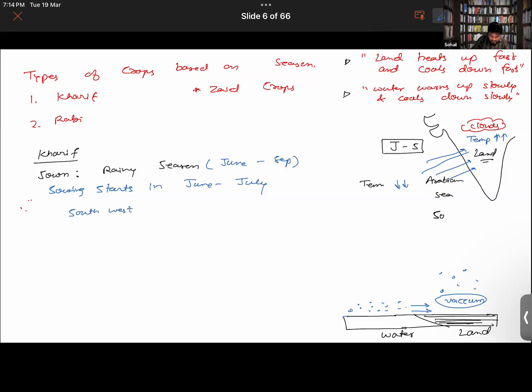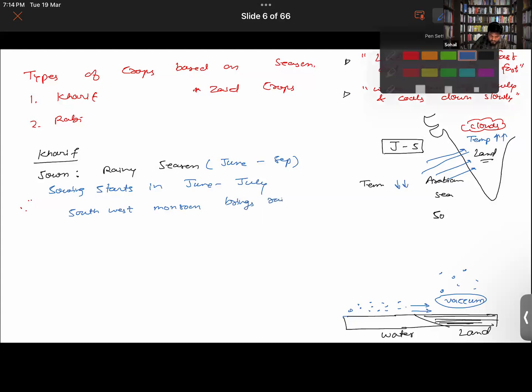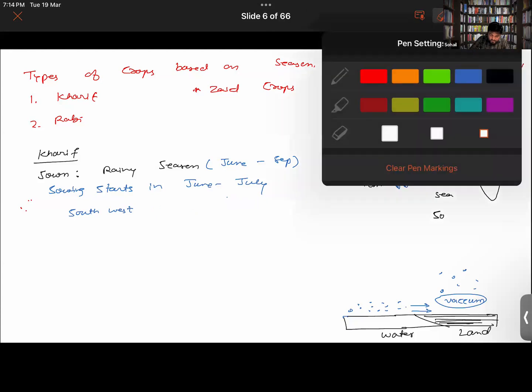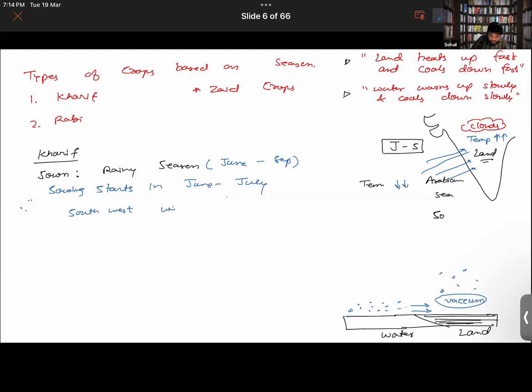Southwest monsoon brings southwest winds, brings monsoon in India. And lots of farmers are relying upon this rainfall.